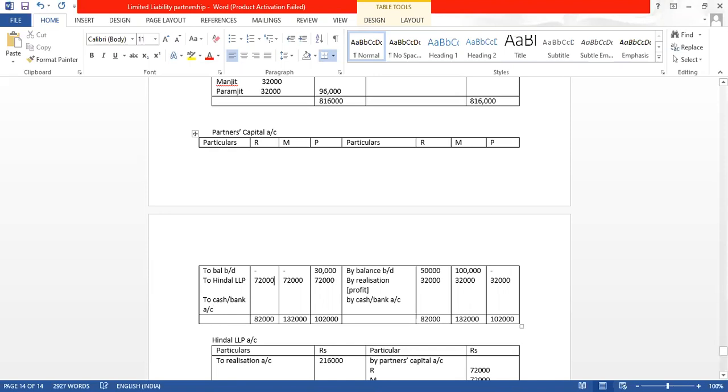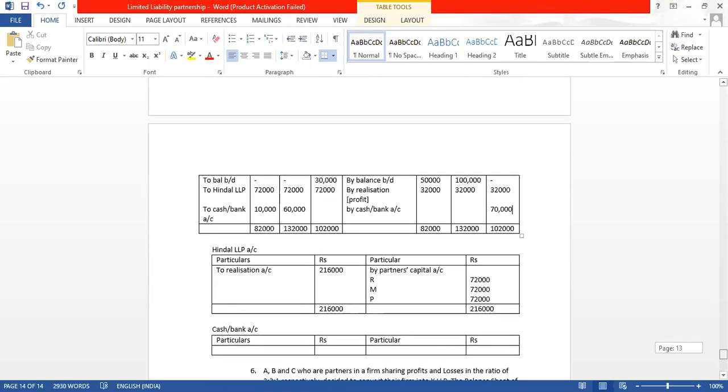What difference are we getting? 82 minus 72, 10,000. 1,32,000 minus 72, we are getting 60,000, and here 1,02,000 minus 32, we get 70,000. What do you understand by this difference?